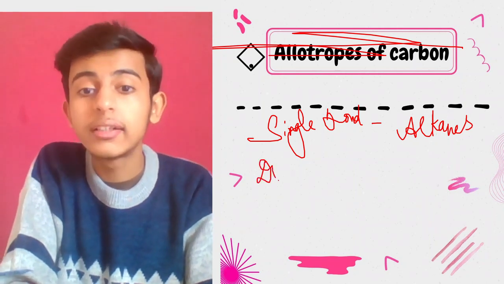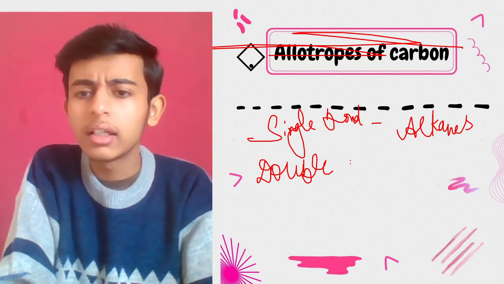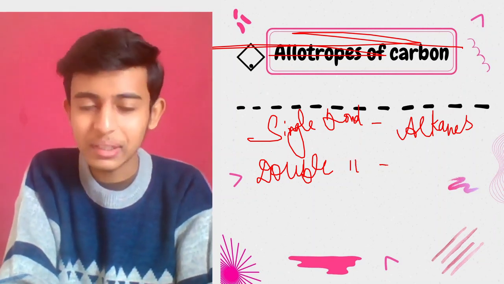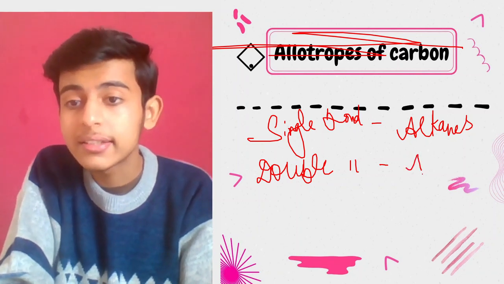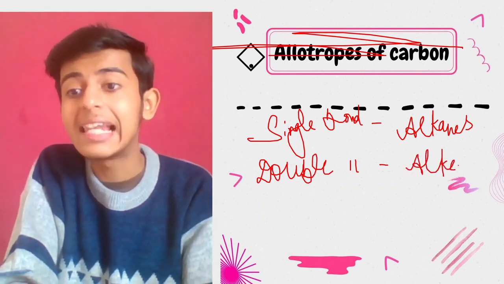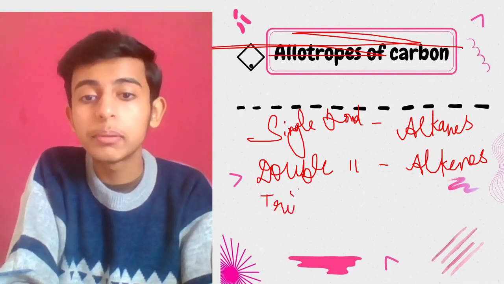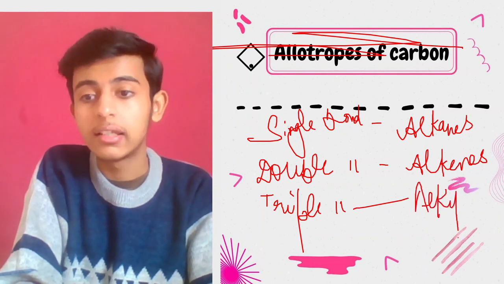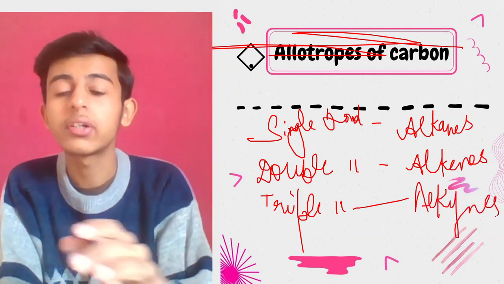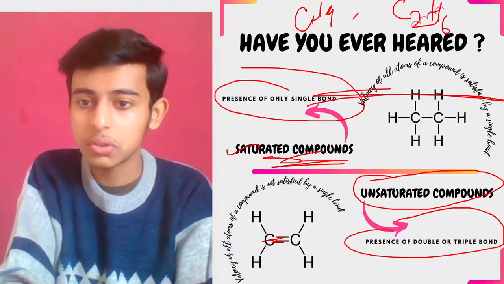If we have the double bond, I will come to that in the nomenclature also, how to name. Right now I wouldn't reveal the names. If there is a double bond, then the group is termed as alkenes, correct? And if you have a triple bond, then it will be termed as alkynes. So alkanes, alkenes and alkynes. This is something which you should remember.